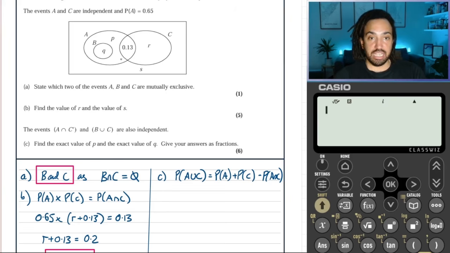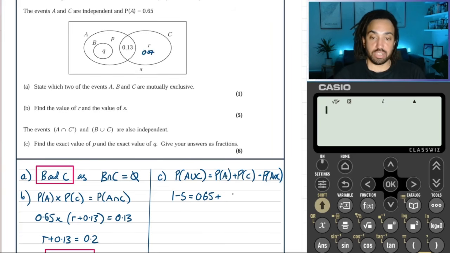Because the union is, in this case, everything but S. Okay, so everything is inside A or C, but not S. So everything but S is 1 minus S. And the probability of A, we know that, is equal to this. The probability of C, we now know that because we know this is 0.07.